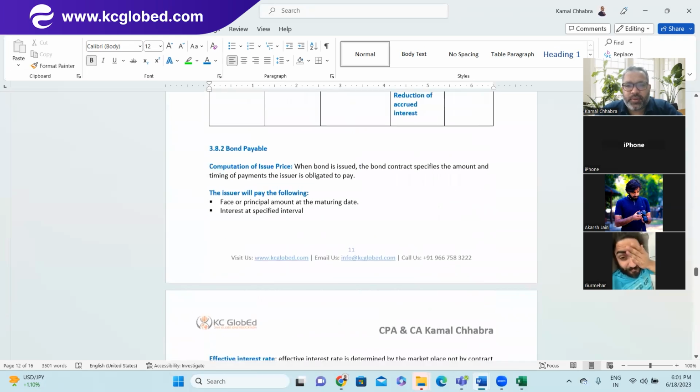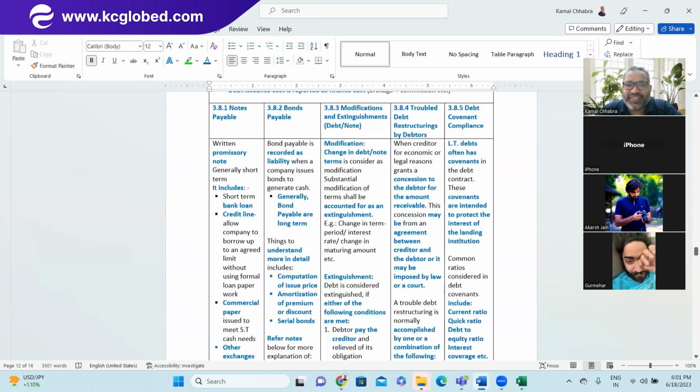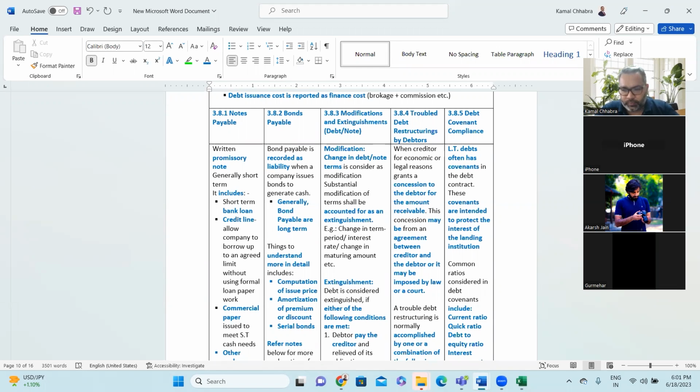Okay, so we are coming to the very last point, which is debt covenant compliance. Any doubt so far? So far we have covered note payable, bond payable, modification and troubled debt.